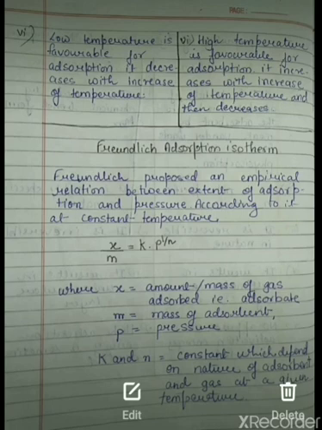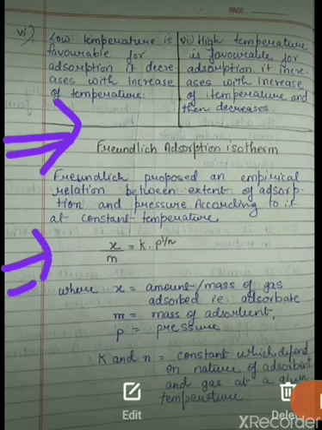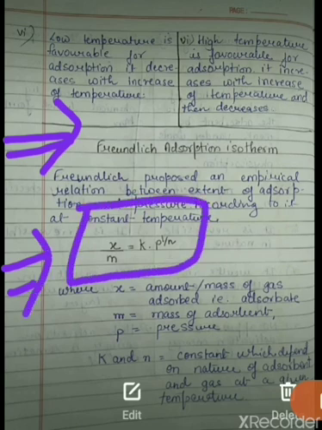Now let's come to our topic, the Freundlich adsorption isotherm. Now we will study about the Freundlich adsorption isotherm. Freundlich proposed an empirical relation between extent of adsorption and pressure, according to which at constant temperature, x by m is equal to k into p raised to 1 by n. This is called the expression of the Freundlich adsorption isotherm.